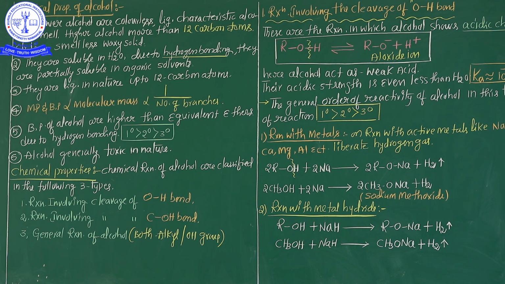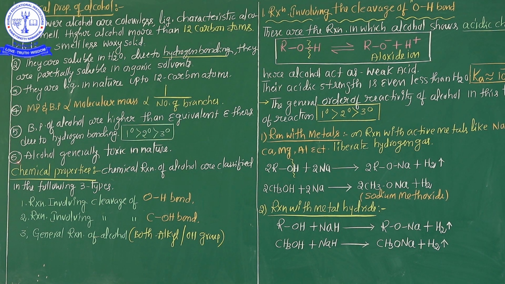And the fifth physical property is that the boiling point of alcohols is higher than that of the equivalent ethers. Generally, you know very well that alcohols and ethers are functional isomers. It means the same molecular formula but different functional groups. But from the boiling point view, alcohols are higher than the equivalent ethers due to hydrogen bonding. See here, this is the boiling point order: 1 degree alcohol maximum, next 2 degree, next 3 degree alcohol.